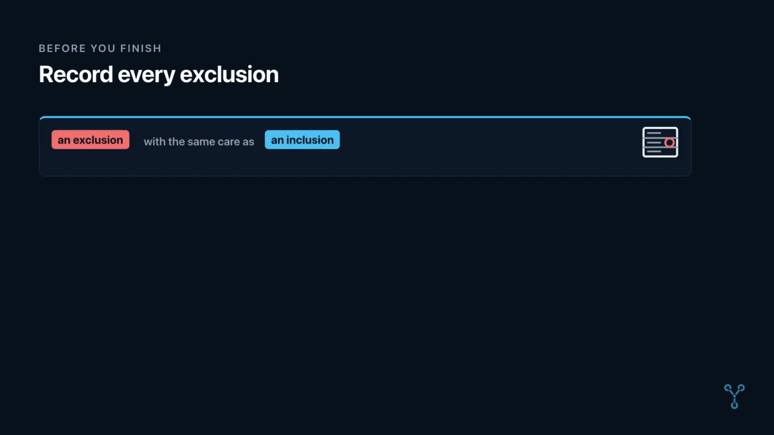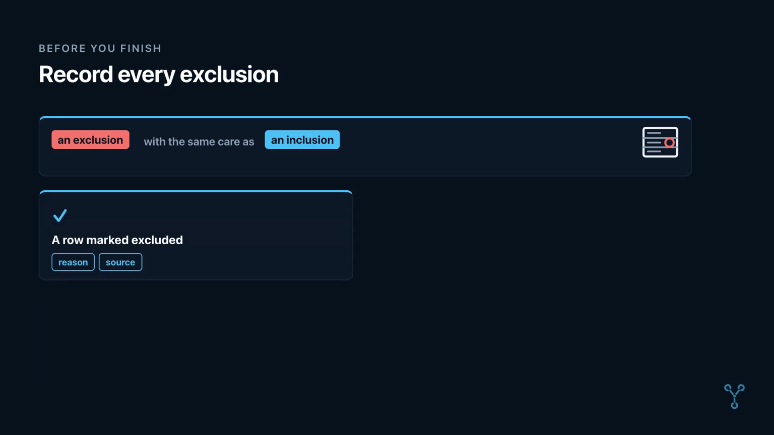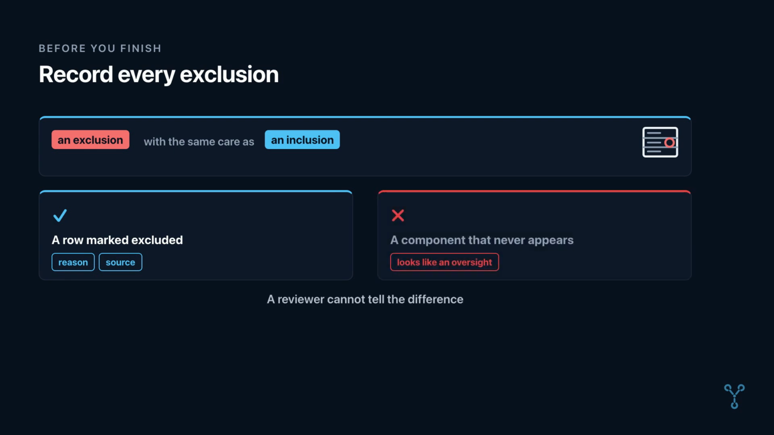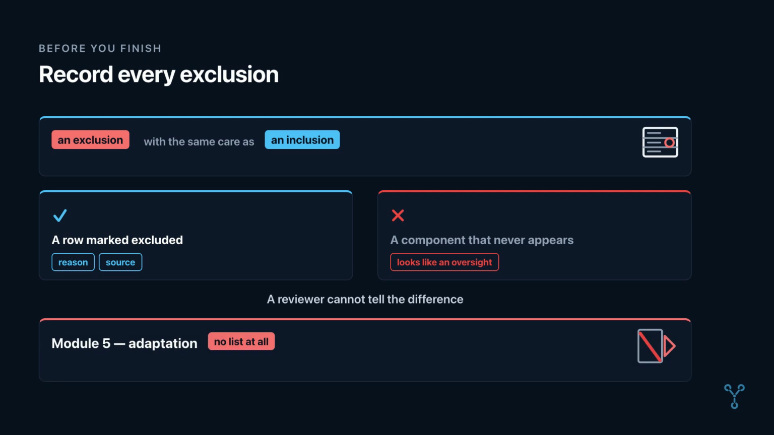Record every exclusion applied with the same care as an inclusion. A row marked excluded with the reason and the source is evidence that a component was screened. A component that simply never appears looks like an oversight. A reviewer cannot tell the difference. Module 5 turns to adaptation. There is no list at all there.